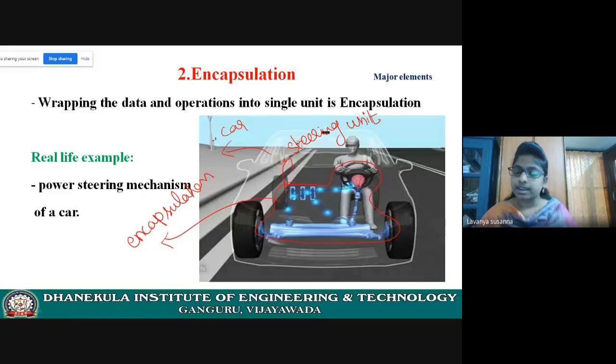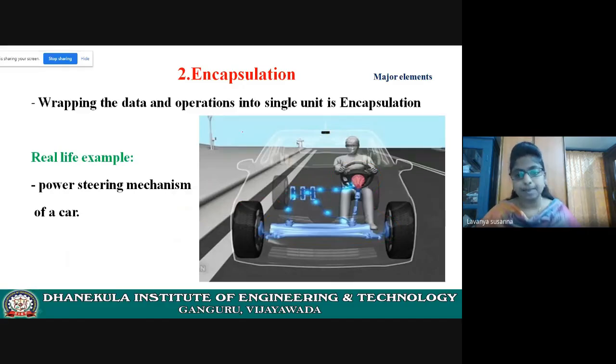I hope you understood encapsulation, which protects the data. Here classes are used for that. This is a simple real world example. In examination also you need to explain with an example, a real world example, and take a technical example.